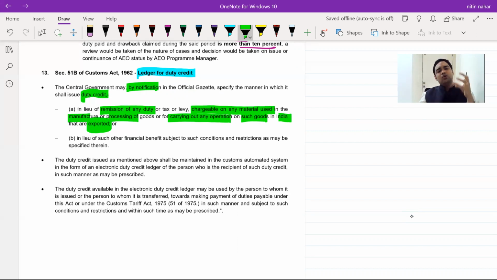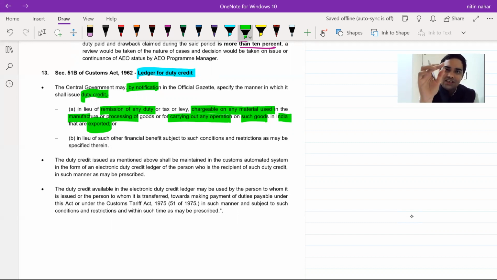While you make an export product, you incur a lot of costs on purchases, and there are some taxes which the government wants to refund. They have come up with a remission scheme where they will give this to you. Now, where will they give that amount? They will give it in this ledger.